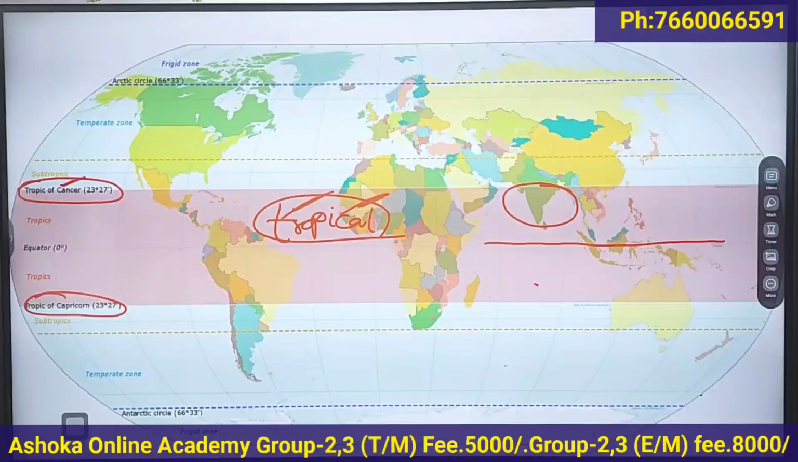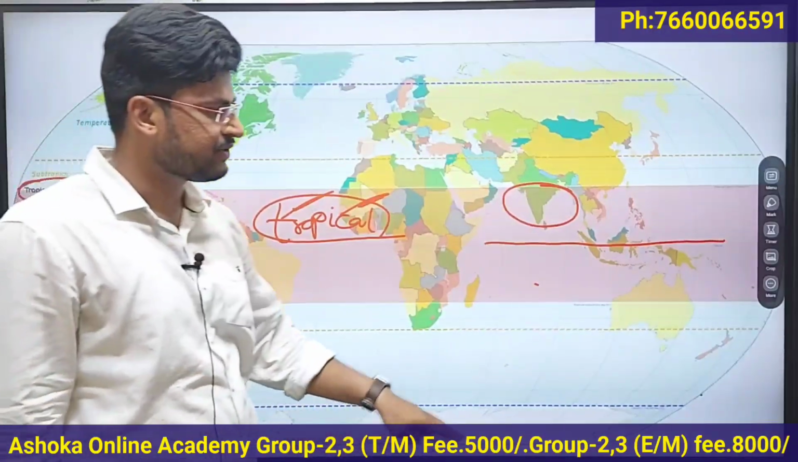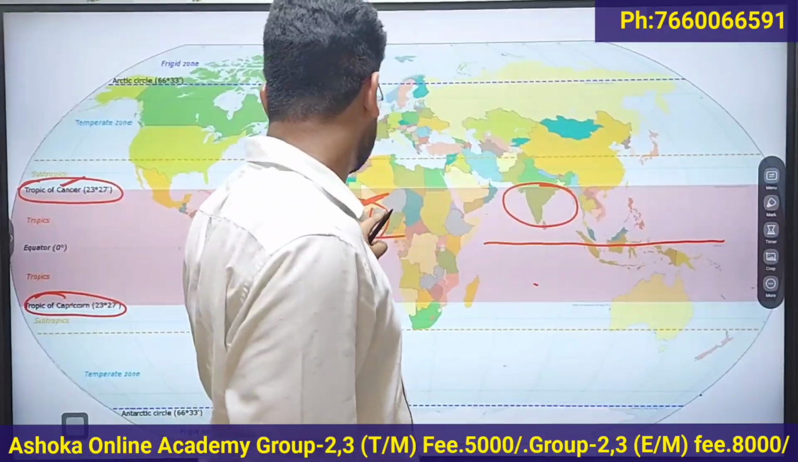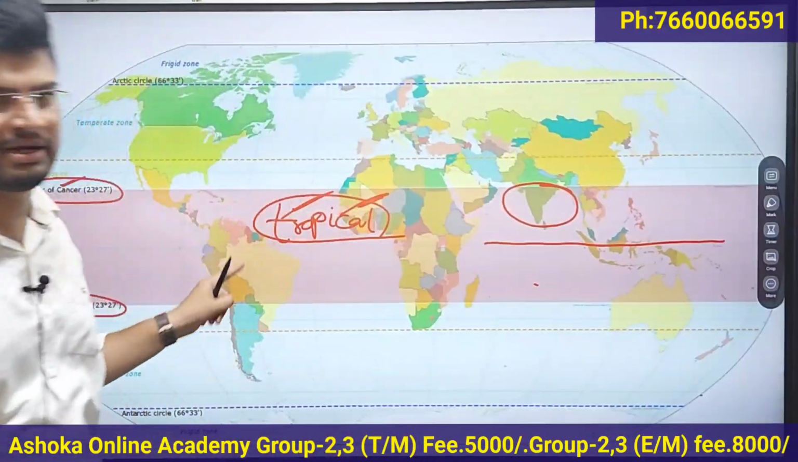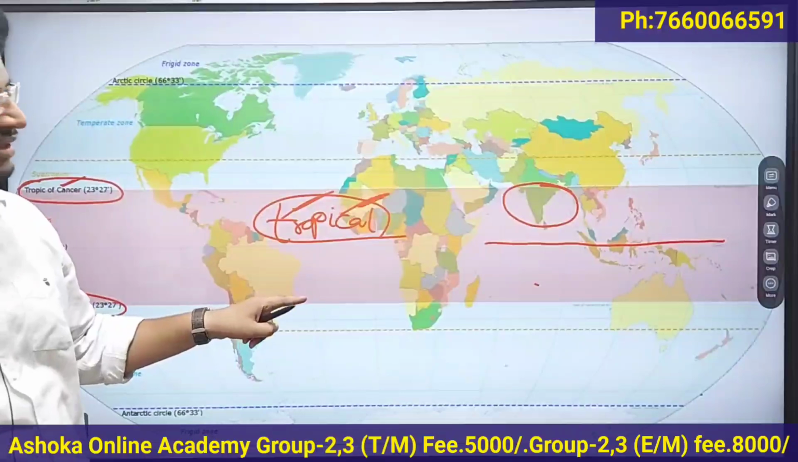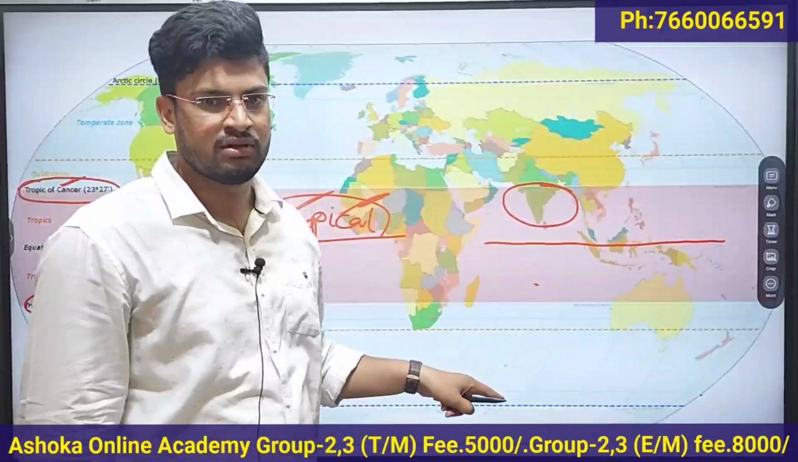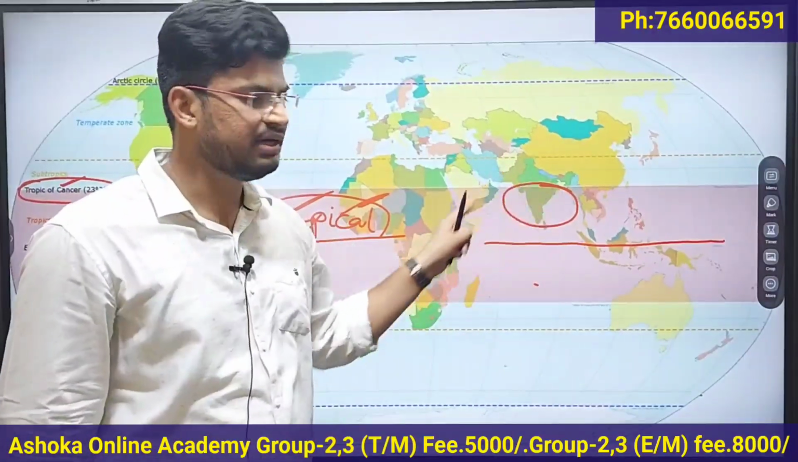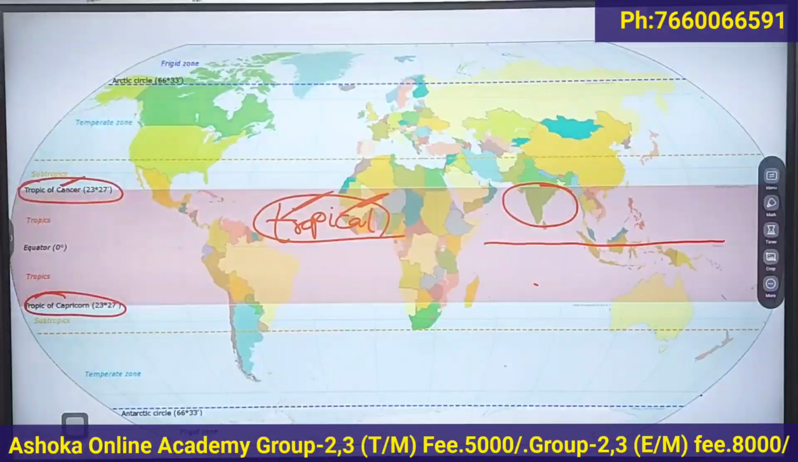You may get a question: In which climatic zone is India located? Tropical, temperate, polar, Mediterranean. Your answer should be tropical. In which hemisphere is India located? North, south, both or none of the above? Answer should be northern hemisphere.